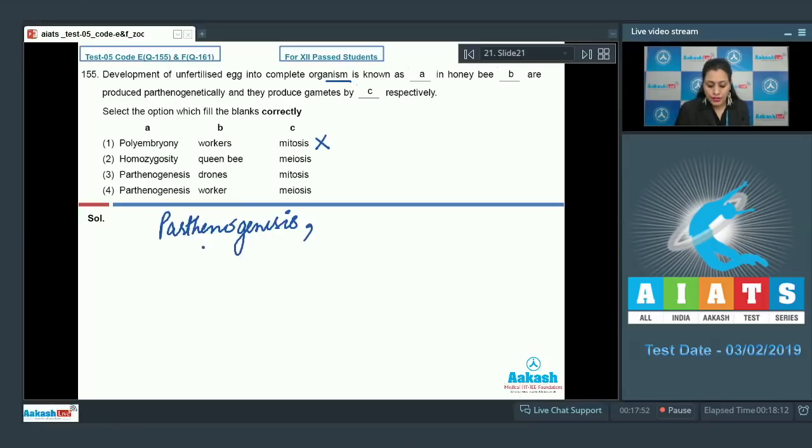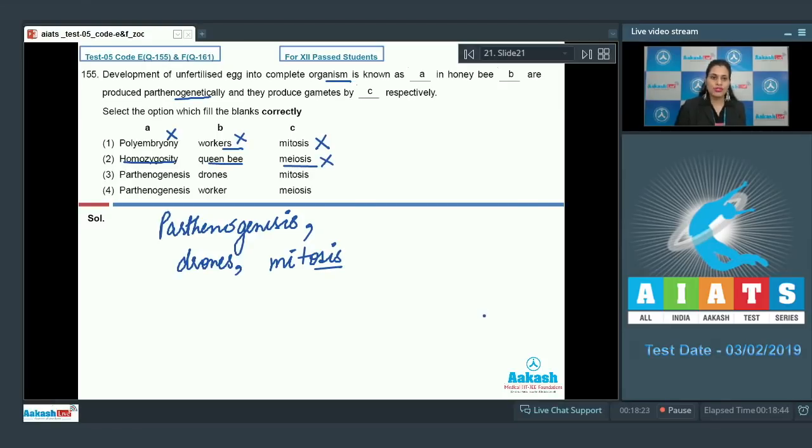In honeybee, drones are produced parthenogenetically and they produce gametes by mitosis. So in the very first option, polyembryony and workers are incorrect options, so this cannot be a correct answer to our question.